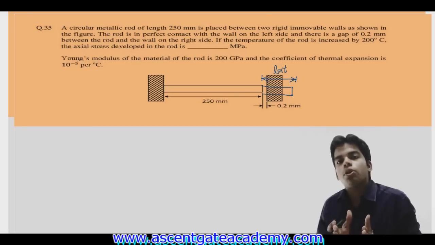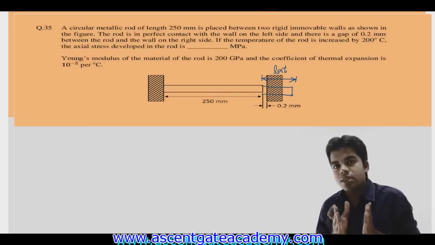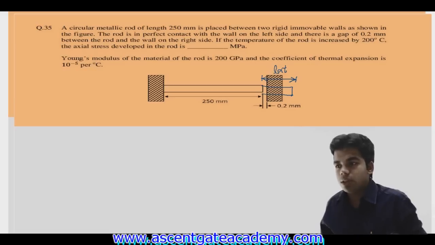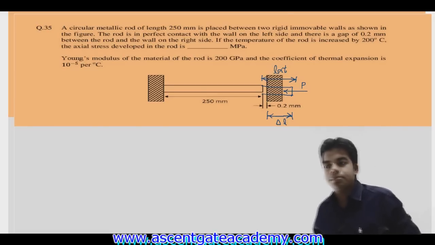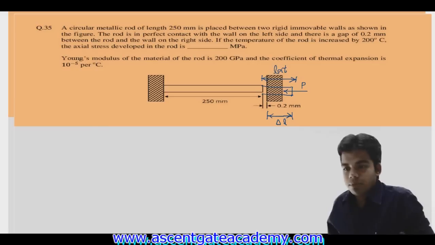After distance 0.2 mm, there is a wall which is stopping that bar. So this wall will exert a force. Suppose the wall exerts force P, and as a result of this force P, the deflection will reduce, that is suppose del L. Getting this or not?